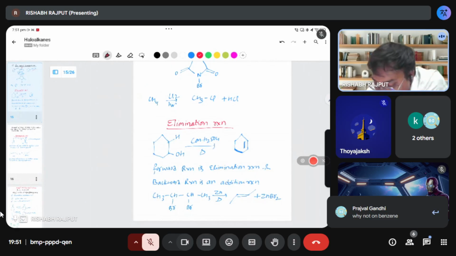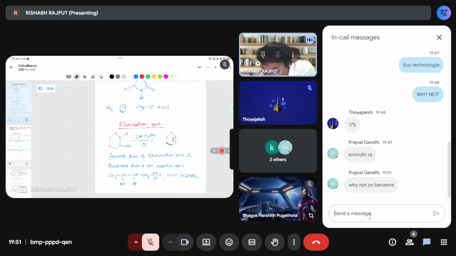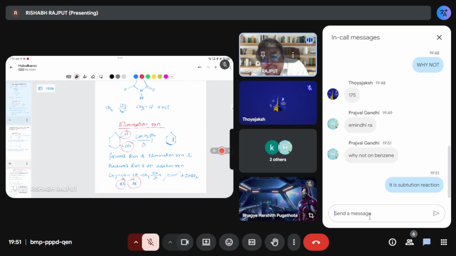Elimination reaction means, see here what happens. If you take concentrated H2SO4, what happens? This H and OH will be removed and they make a double bond here. That is, whenever you eliminate any elements from the compound, that is the elimination reaction. Here also they will remove bromine and they will make alkene. That is the elimination. I'm not teaching you the reaction now. I'm just teaching only the definition.